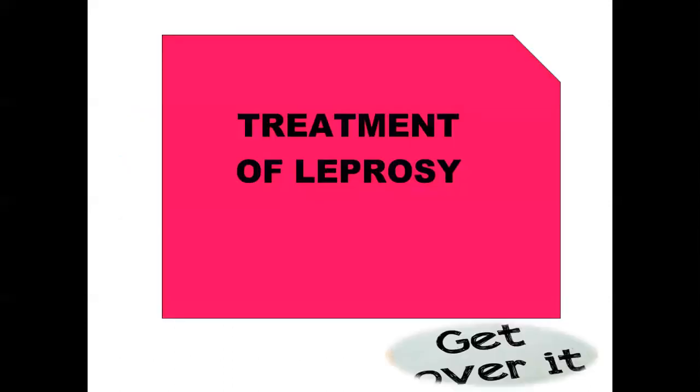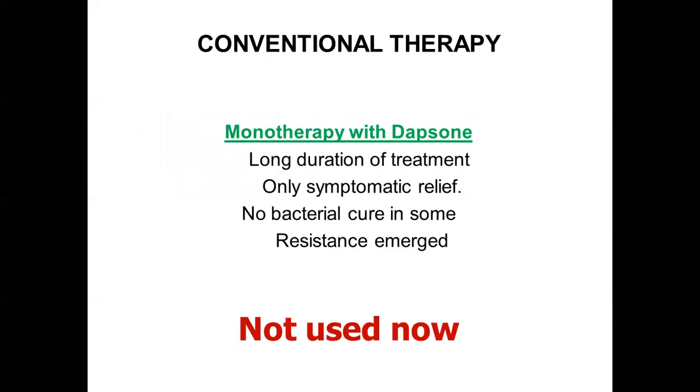Now we look into the treatment of leprosy. It was a conventional therapy that was initially used, and this included a monotherapy with dapsone. But the conventional therapy had various disadvantages. It had to be given for a very long time. It only produced symptomatic relief. There was no bacterial cure in some patients, and the biggest problem was that they developed resistance. This conventional therapy with monotherapy of dapsone is not used now.